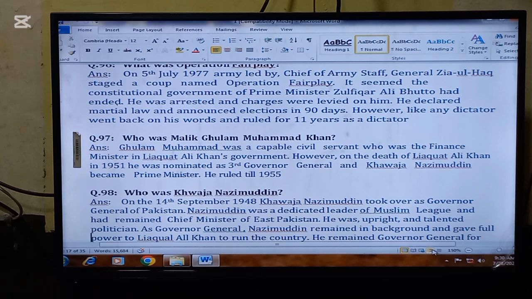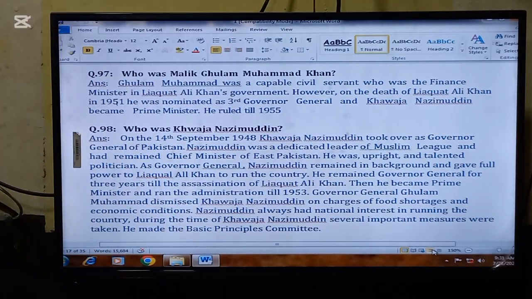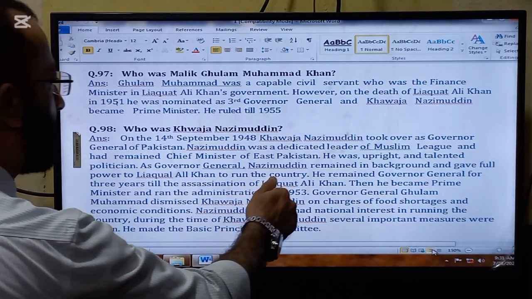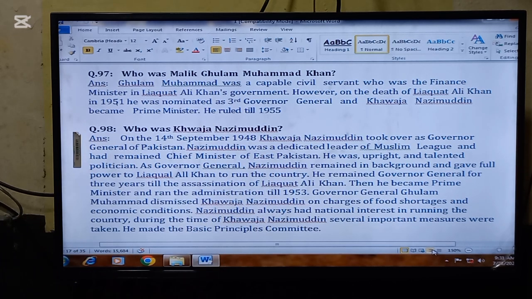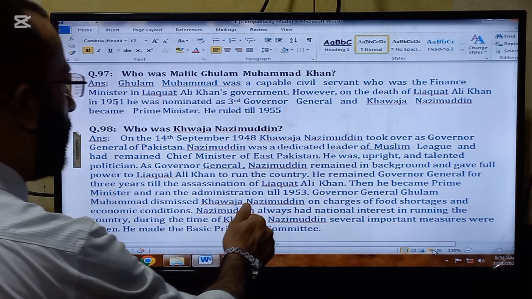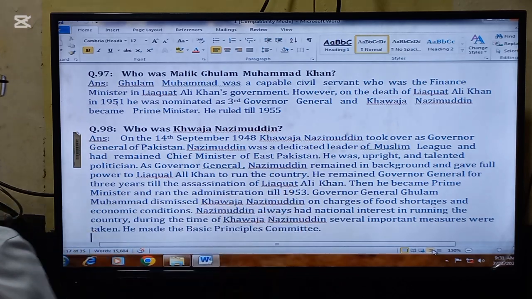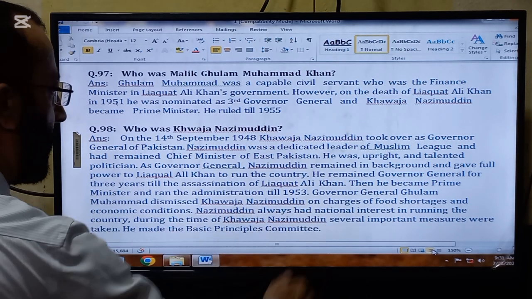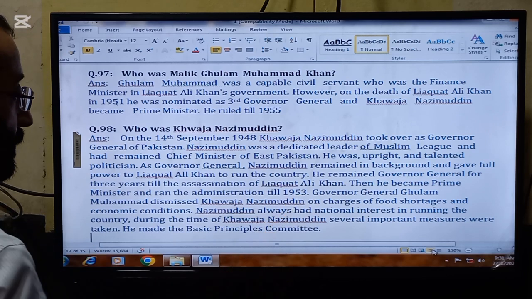The next important question for today is, who was Khwaja Nizamuddin? On 14th September 1948, Khwaja Nizamuddin took over as Governor General of Pakistan. Nizamuddin was a dedicated leader of the Muslim League and had remained Chief Minister of East Pakistan. He was an upright and talented politician. As Governor General, Nizamuddin remained in the background and gave full powers to Liaquat Ali Khan to run the country. He remained Governor General for 3 years till the assassination of Liaquat Ali Khan. Then he became Prime Minister and ran the administration till 1953.